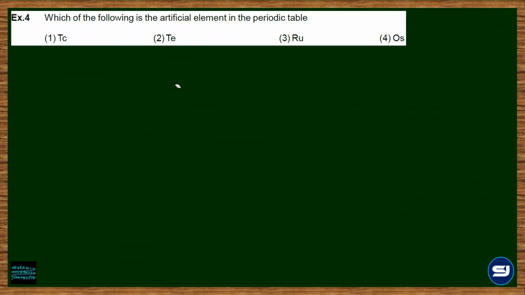Next, which of the following is the artificial element in the periodic table? Now, there are some factual things which you are supposed to remember. The first artificial element which was synthetically or man-made was technetium, atomic number 43.